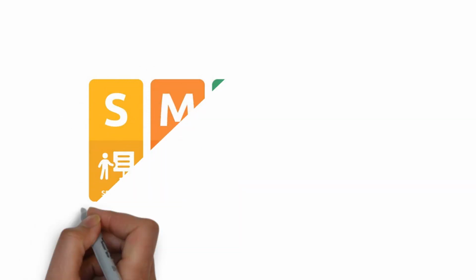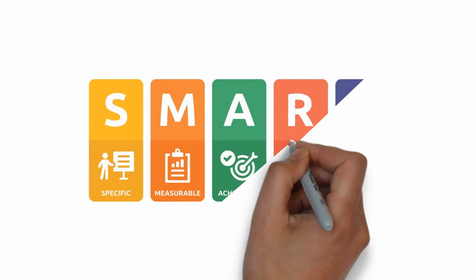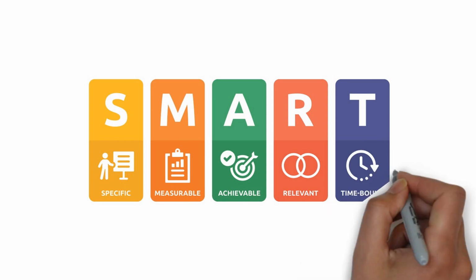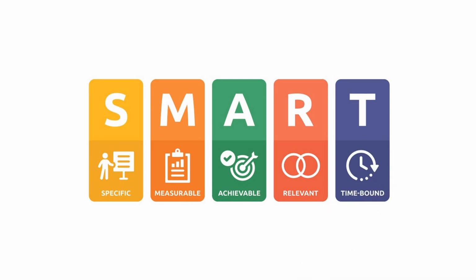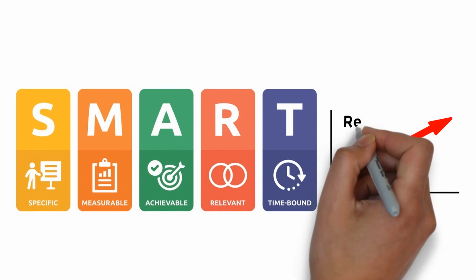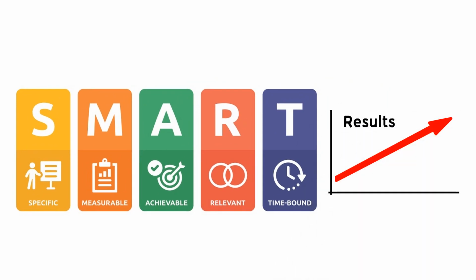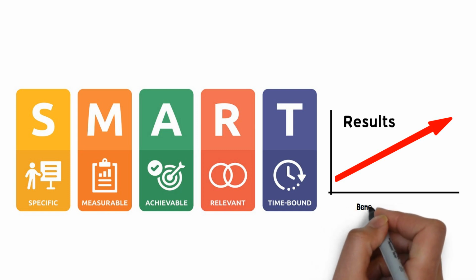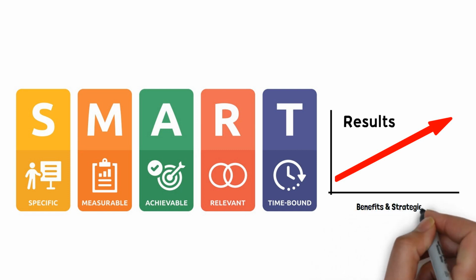SMART goals are a powerful tool for achieving success in any area of life. SMART is an acronym that stands for specific, measurable, achievable, relevant, and time-bound. By setting SMART goals, you can ensure that your goals are clear, realistic, and achievable. In this video, we will discuss the benefits of setting SMART goals and provide strategies for setting and achieving SMART goals.